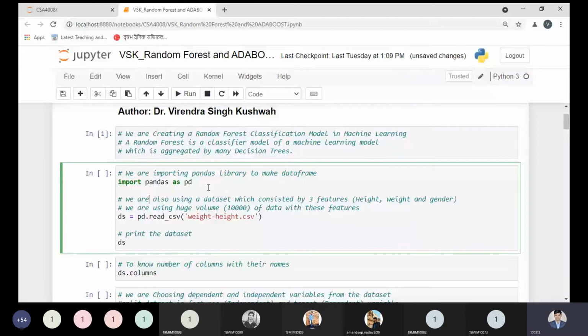Height and weight are the important features on which we can predict something. That's why we can say gender would be our dependent variable, while height and weight would be the independent variables. DS is the name of the variable in which I'm keeping the information of the entire database, which has 10,000 records.